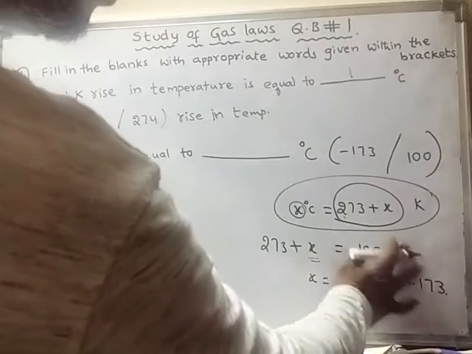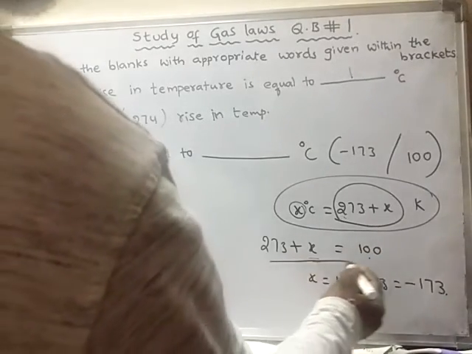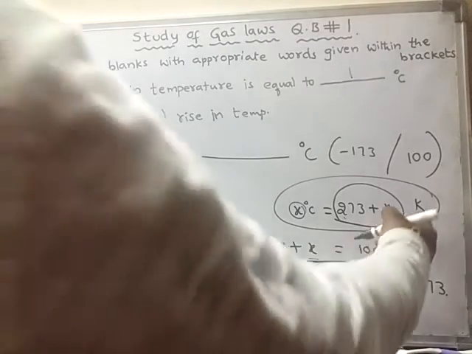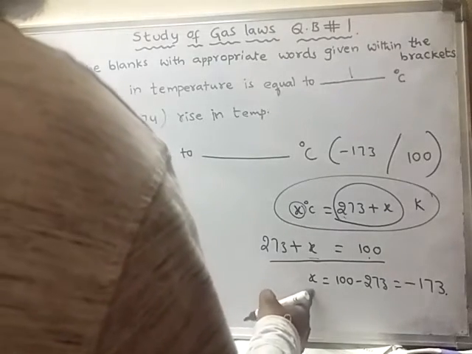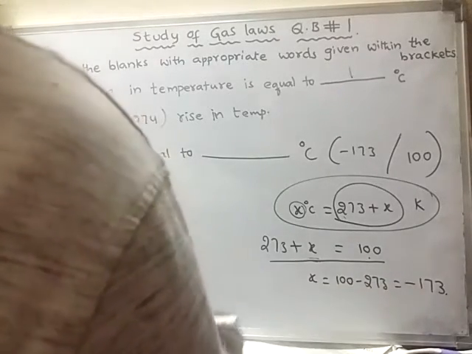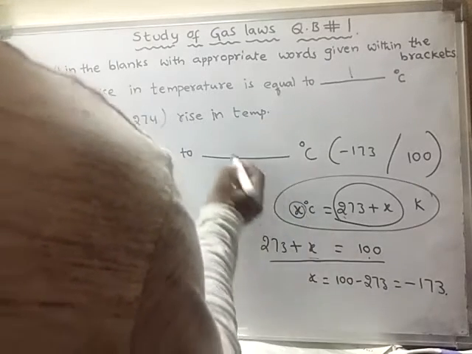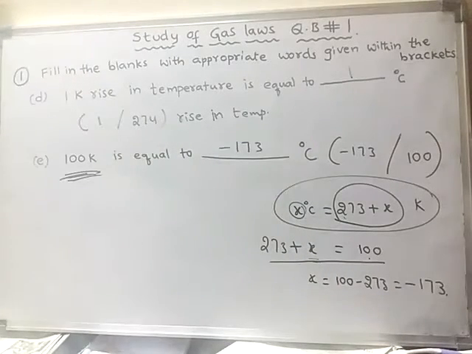Don't keep K here. We only have to use the mathematical equation, don't use the scales now. So the value of x will be equal to minus 173, that means minus 173 degree centigrade. So minus 173 degree centigrade will be the answer to this question. Okay, right.